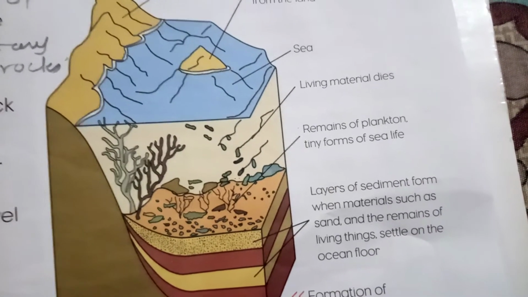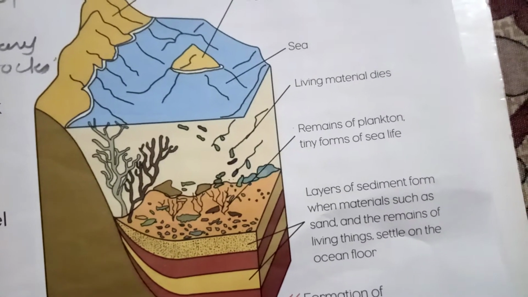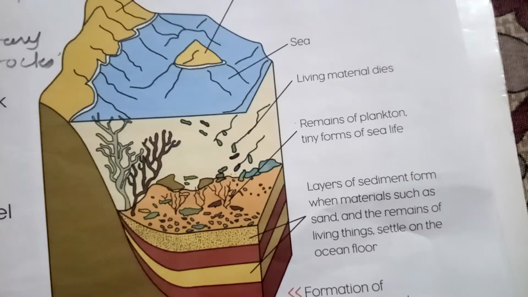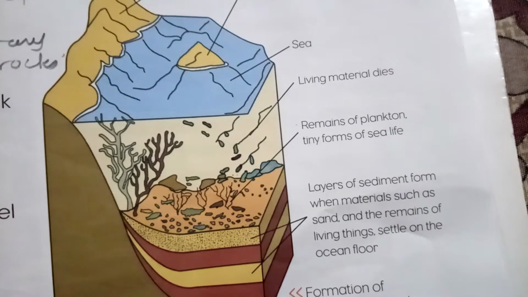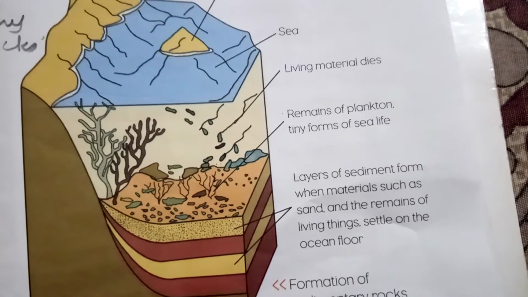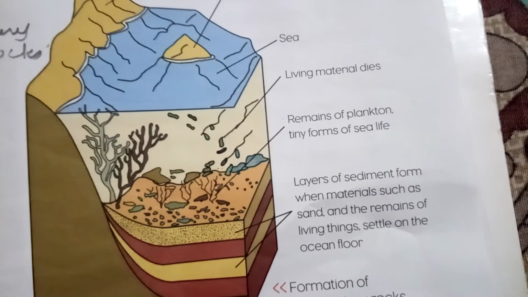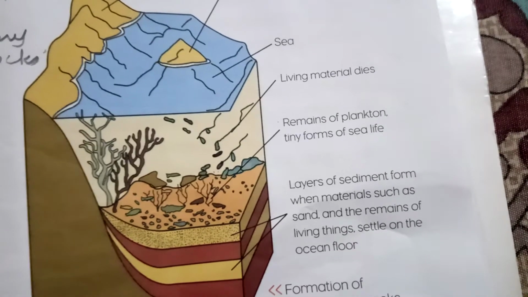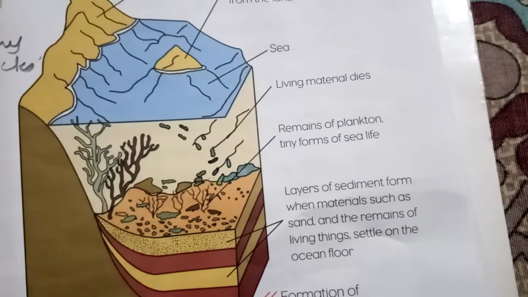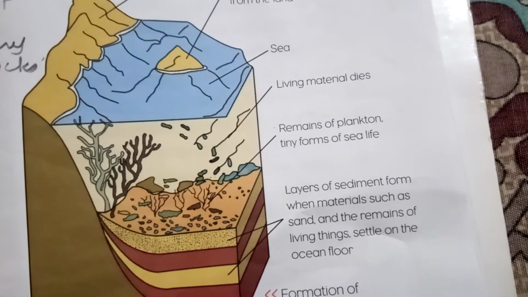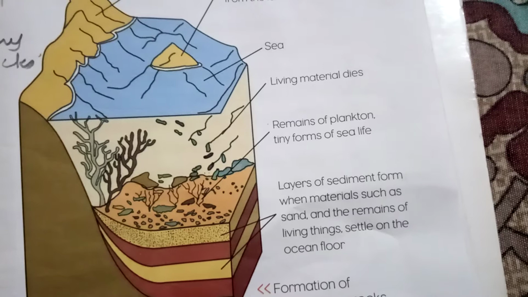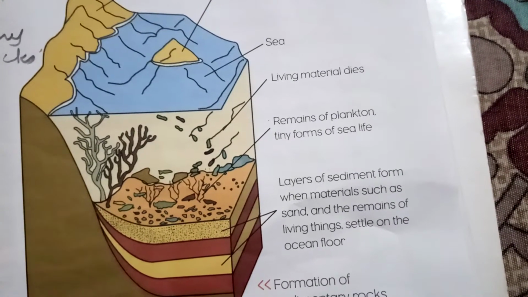Water transports them. Now, what do sedimentary rocks contain? They contain fossils. Now, what do you mean by fossils? Fossils are the remains of animals and plants in rocks. And what are remains of animals and plants? Fossils means like your bones and your body parts, the ones that have disintegrated or they have finished. So, whatever is left in the form of a powder form or in the form of some bones, that is called fossils.